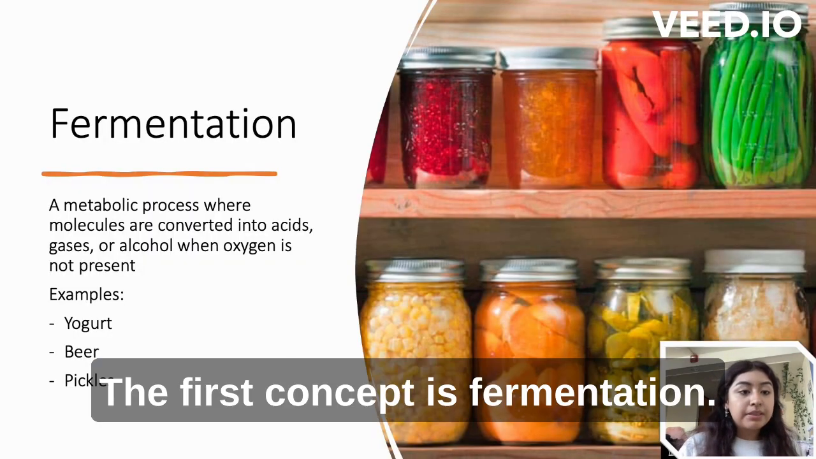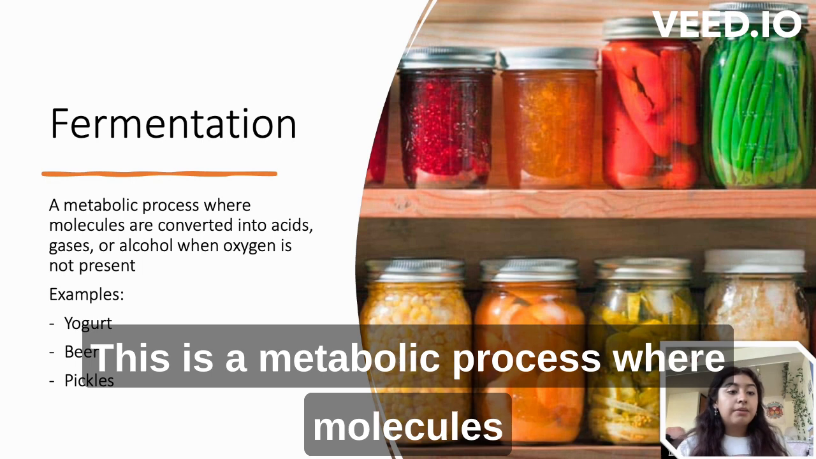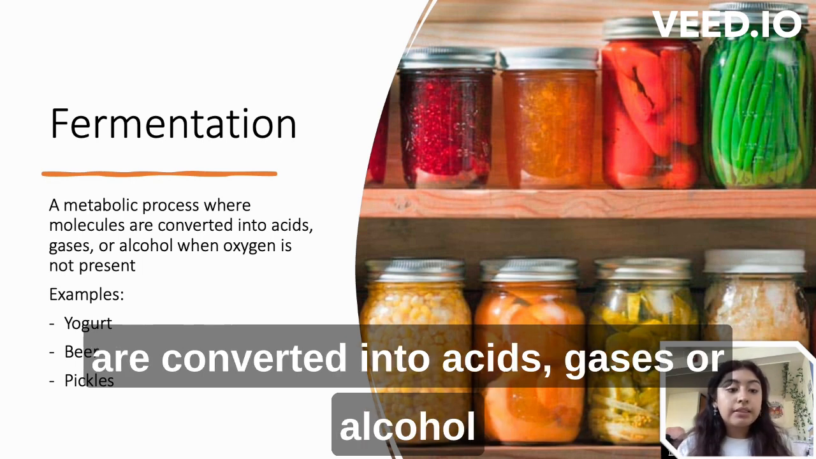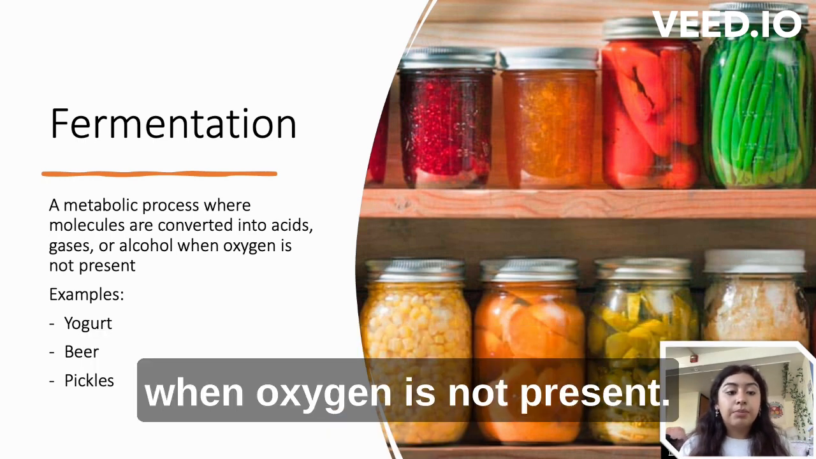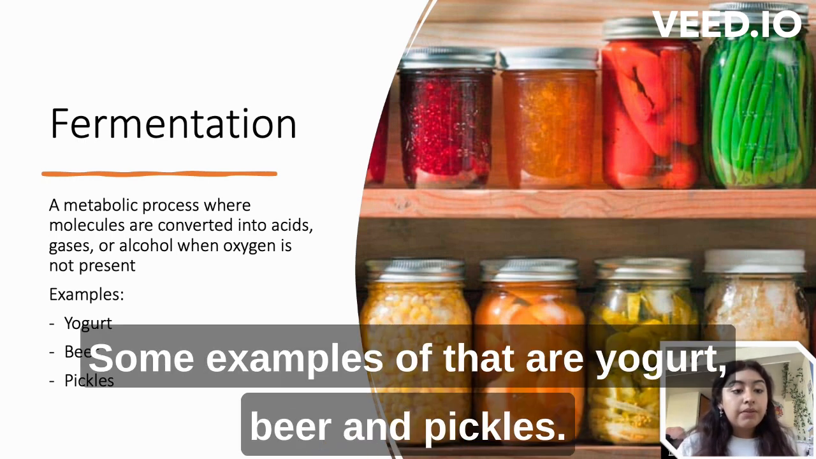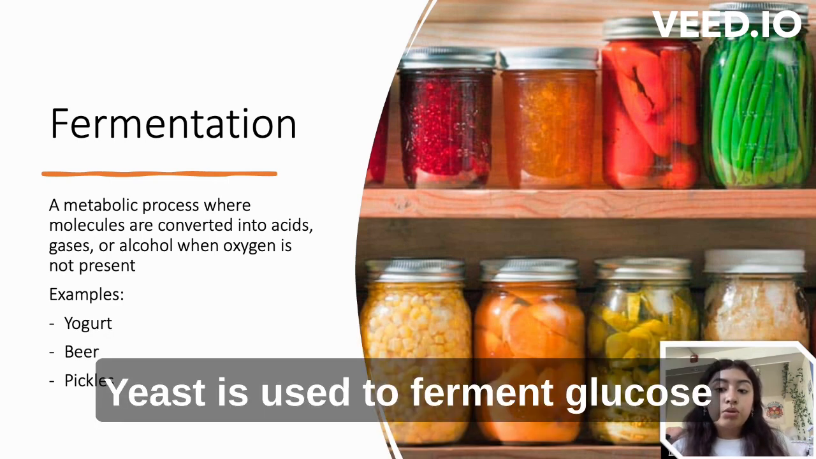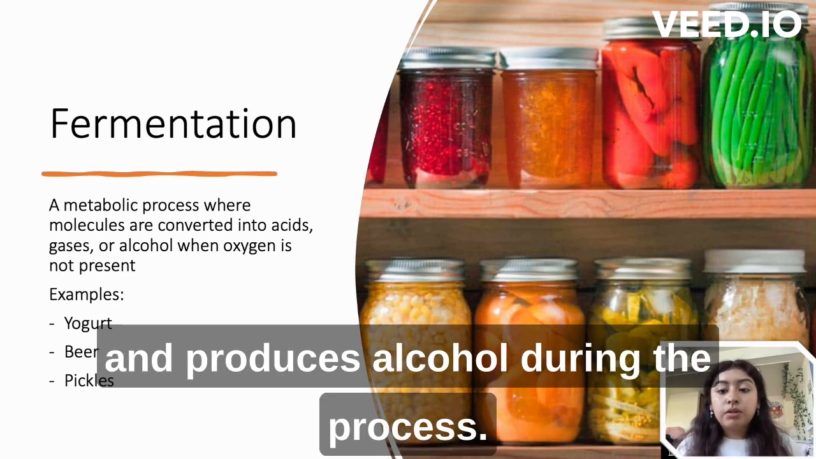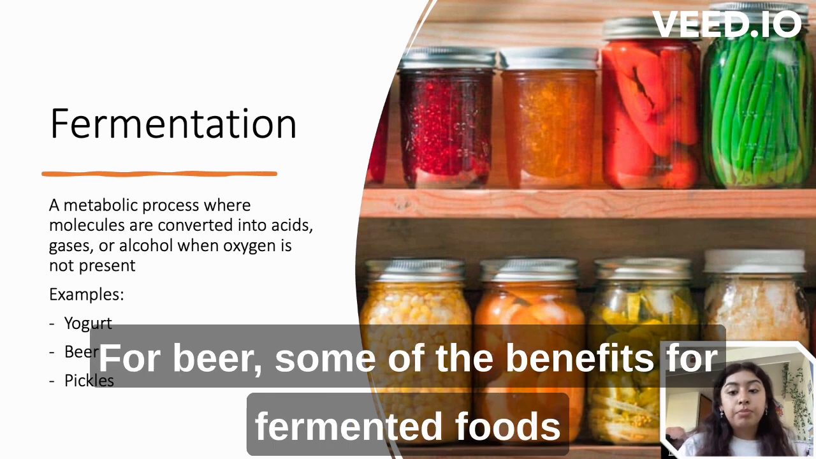The first concept is fermentation. This is a metabolic process where molecules are converted into acids, gases, or alcohol when oxygen is not present. Some examples of that are yogurt, beer, and pickles. Yeast is used to ferment glucose and produces alcohol during the process for beer.